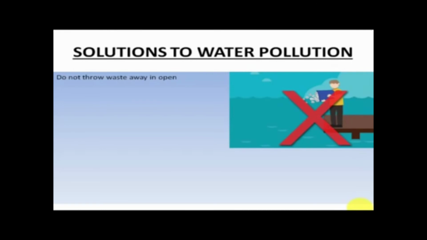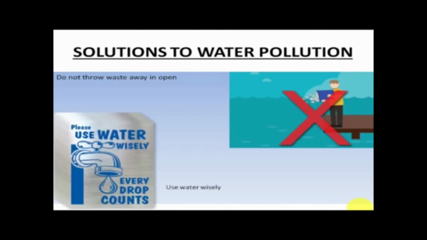And especially in the water resource, we should avoid throwing any waste. We should always look for the correct waste bin, and if there is none around, then we should take it home and put it in our trash bin or trash can. This includes places especially like beaches, riverside, water bodies. So this is to be taken care of.